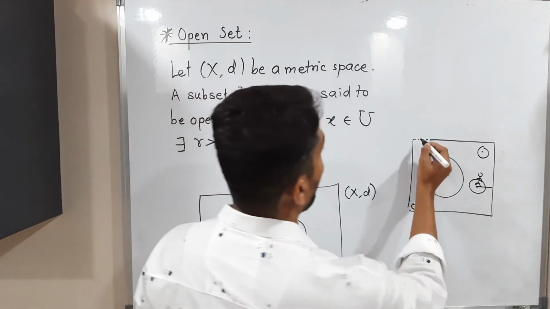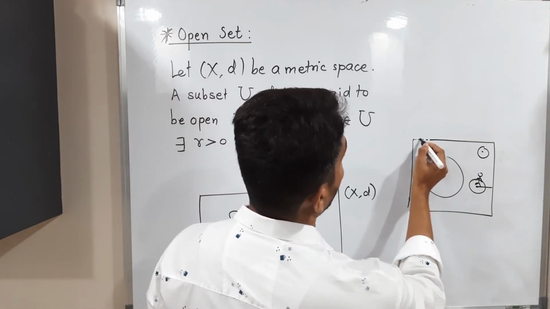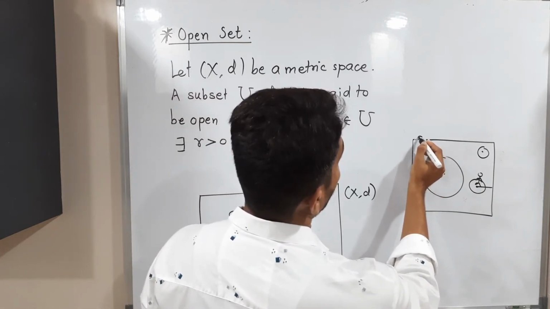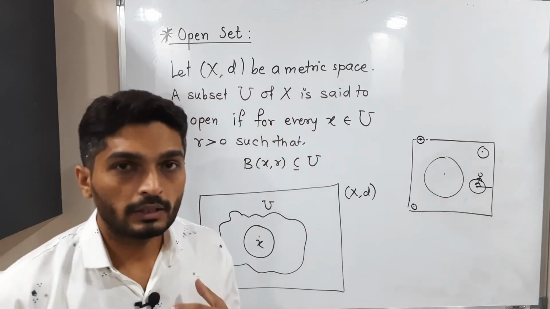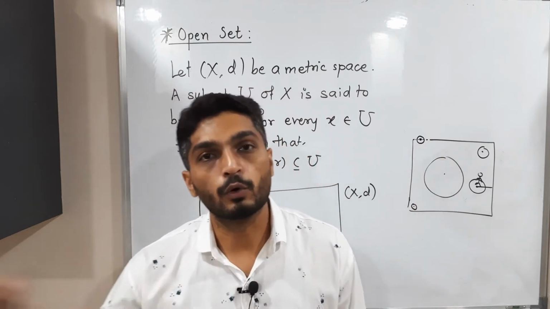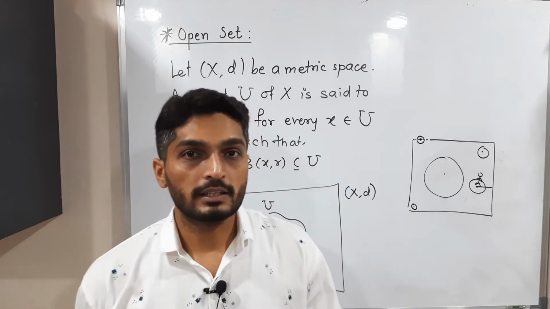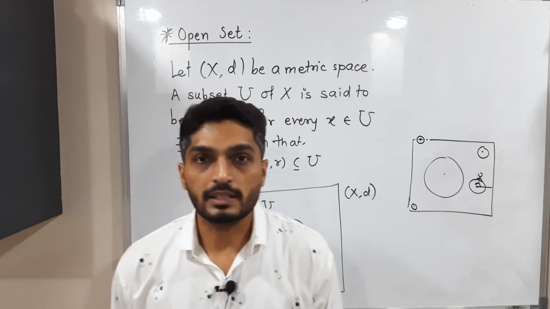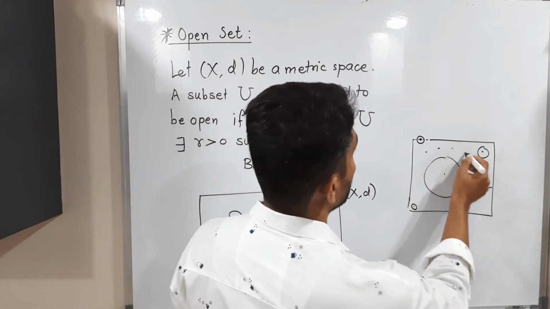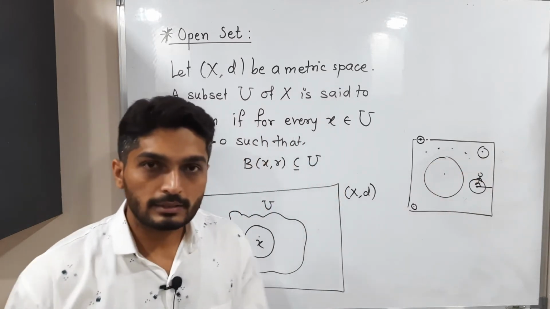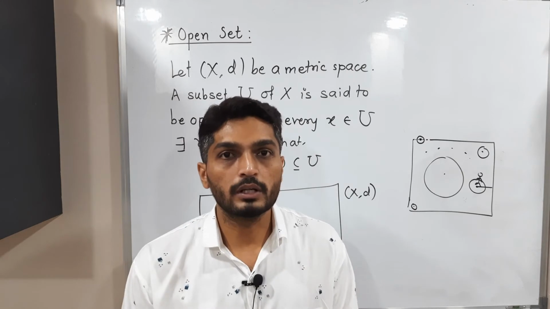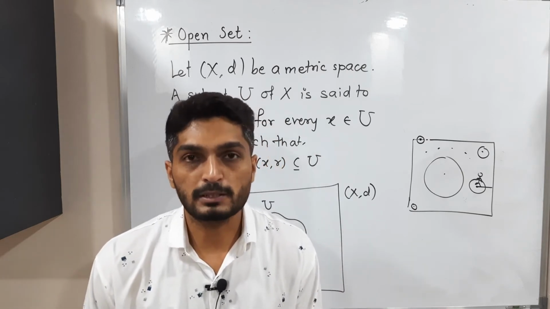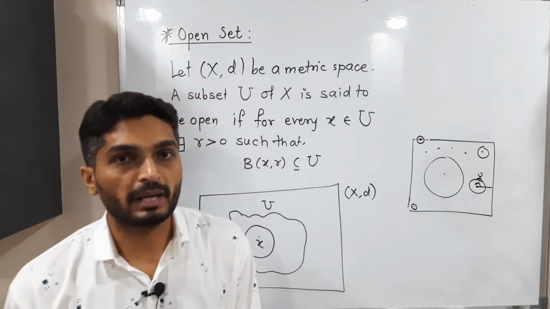But if I am at the door, or at the boundary, then if I draw any ball around me, definitely some part of the ball will go outside the room. That means if I am on the boundary, then we can declare it won't be an open set. Otherwise, if every point is a member of U with a ball around it inside U, then we can declare it will be an open set.